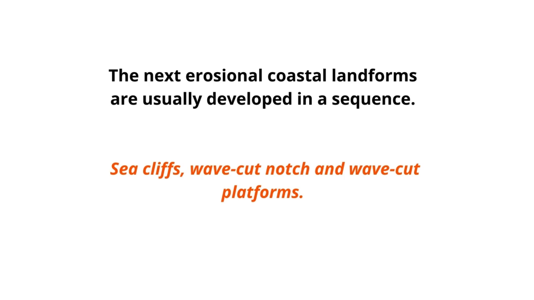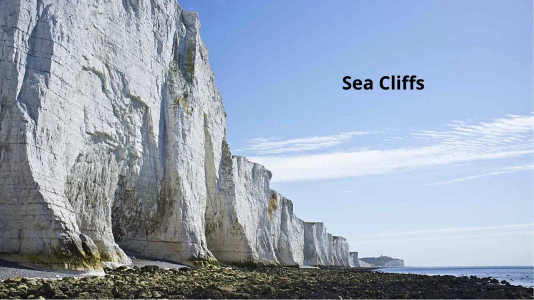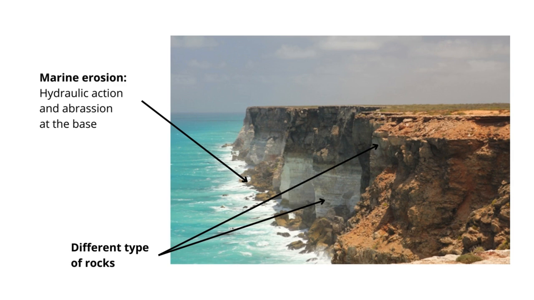Let's begin with the cliffs. Cliffs are steep, usually more than 40 degrees, but often very vertical formations created by the coastal erosion processes explained before. They are generally formed as the result of marine erosion at their base, accompanied by subaerial erosion at the top. Steep cliffs are formed where the land consists of hard, more resistant rocks and where their height obviously is being determined by the difference between the sea level and the level of the land.